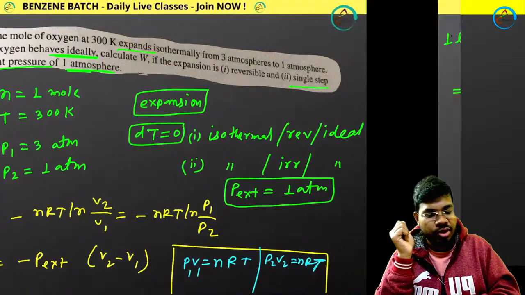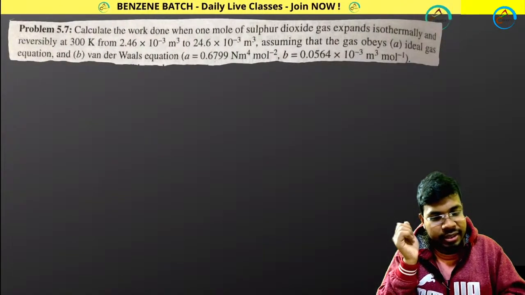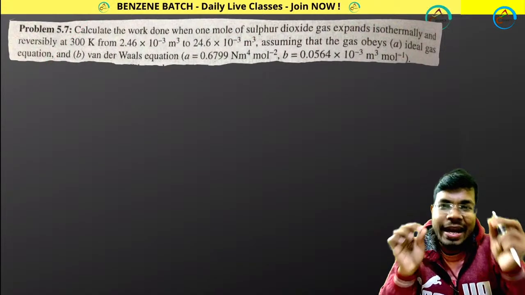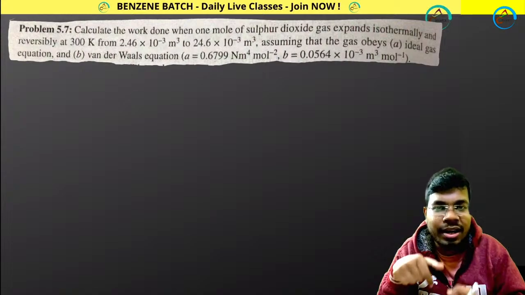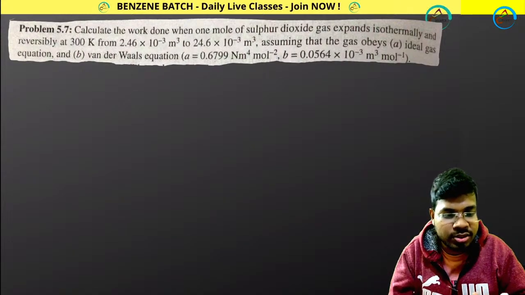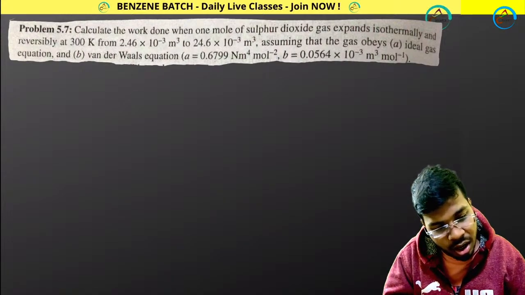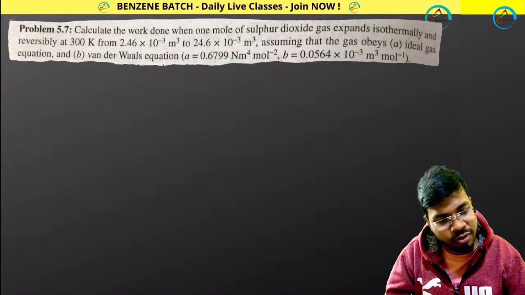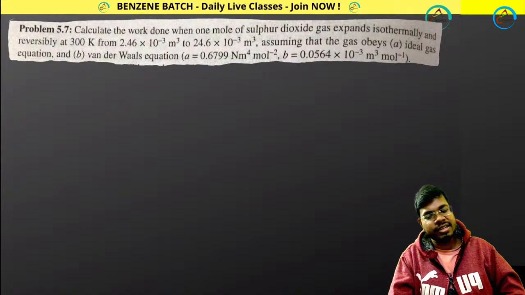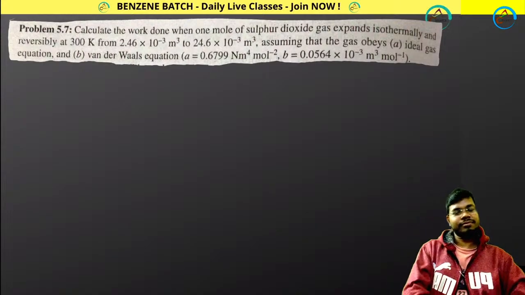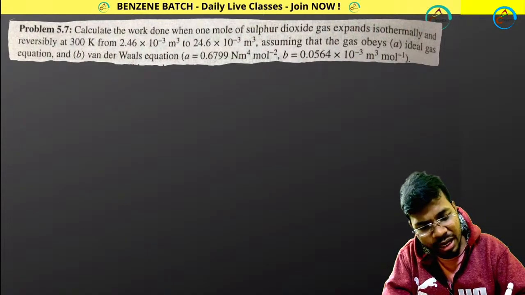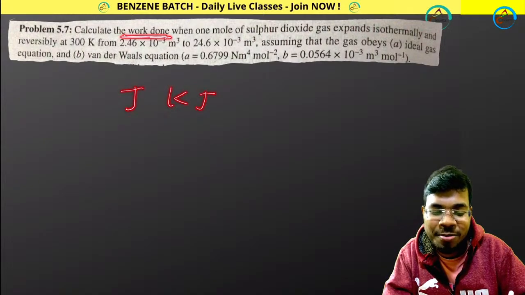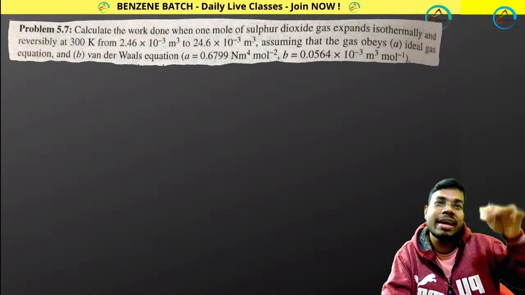Next question. This question is done. For the next question, you have 2 minutes to solve. First of all, write down which information is already given. I am writing down all those things. Then your job will be to solve this question. This is a very interesting question. You have to calculate work done, so the unit will be either joule or kilojoule. So you have to make it that way.